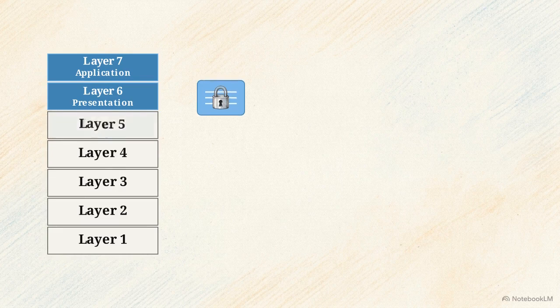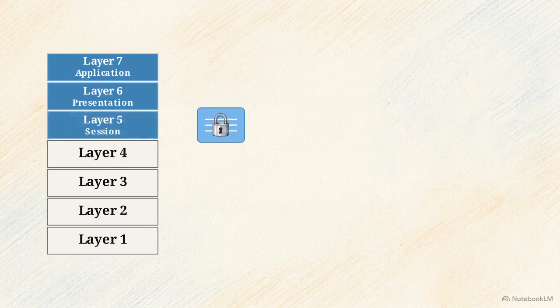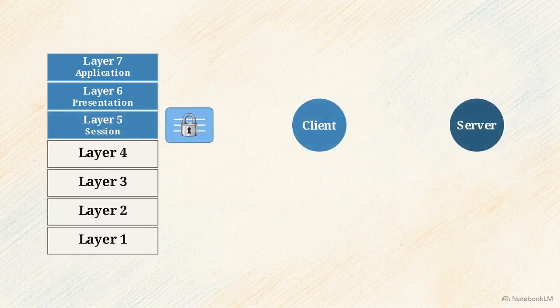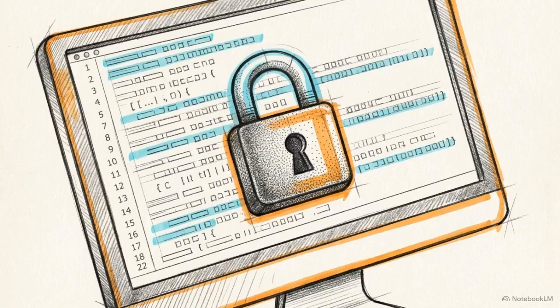Below that is Layer 5, the session layer. This tier acts as the conversation manager for the stack. When you join a Zoom call, your device must maintain a continuous relationship with the server. Layer 5 creates, maintains, and cleanly terminates this session. These top 3 layers focus entirely on preparing abstract software requests into structured, secured data blocks. Without layers 5 through 7, a network could still move raw bits physically, but receiving software would have no way to organize or interpret it.